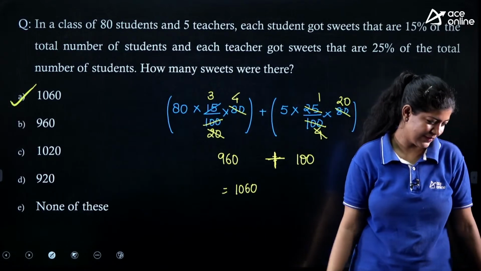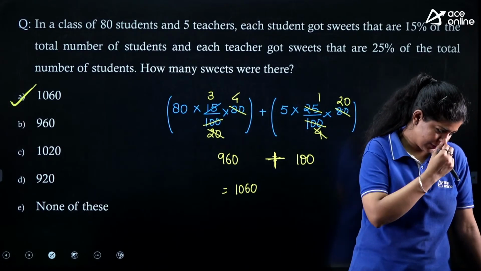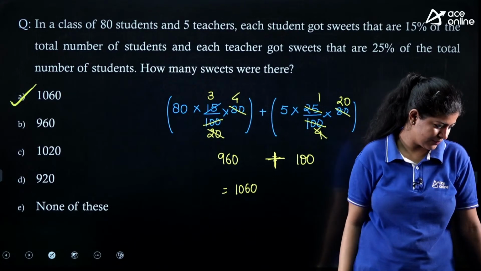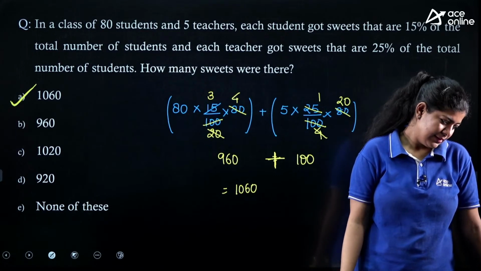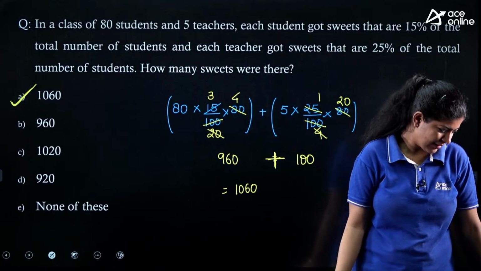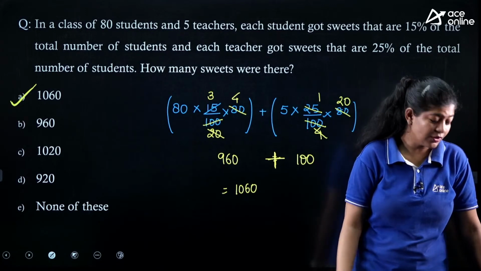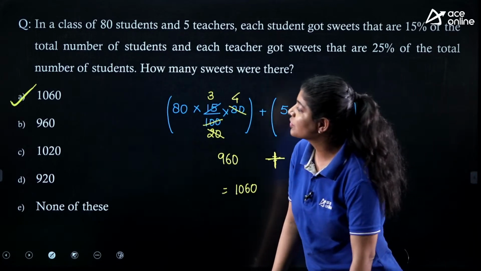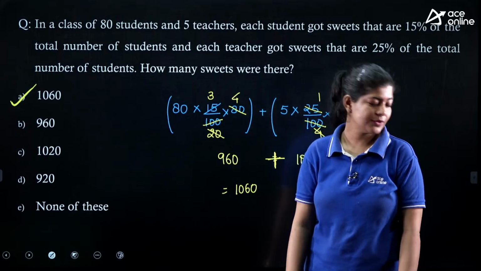This is a very easy one. Very good, Rakesh. Very good, Tarun. Very good, Shubham. Deepak. Very good, Mark. Mallikarjun, very good. But the correct answer over here is option number A, 1060, right?